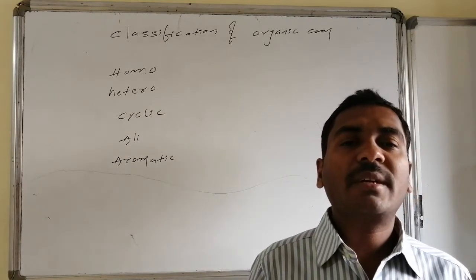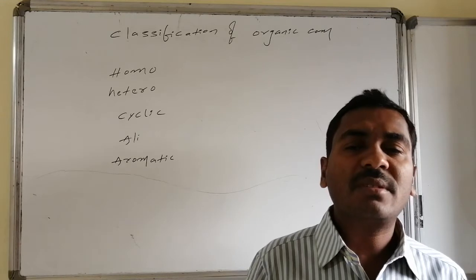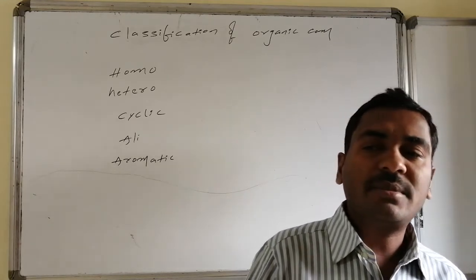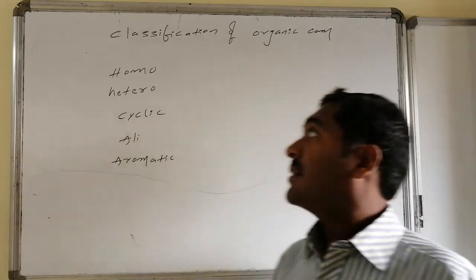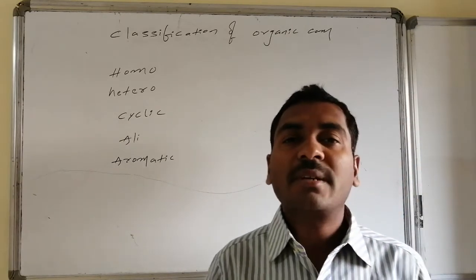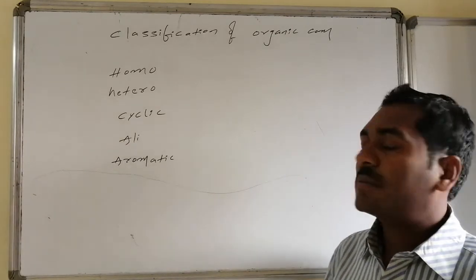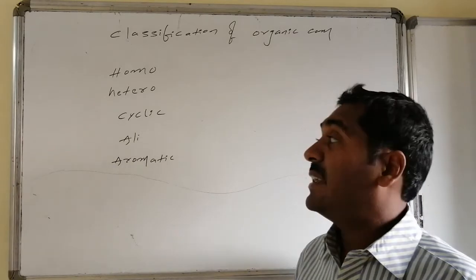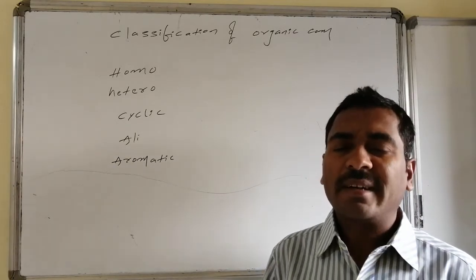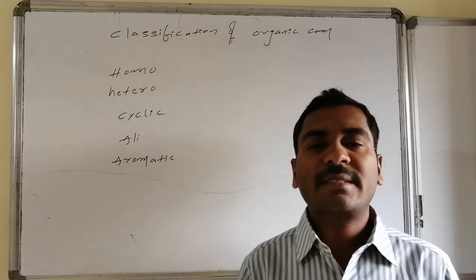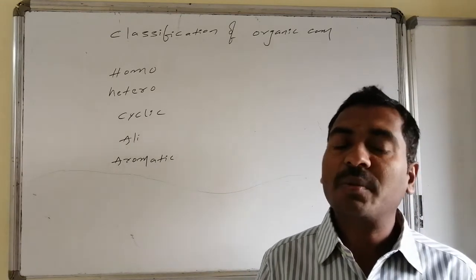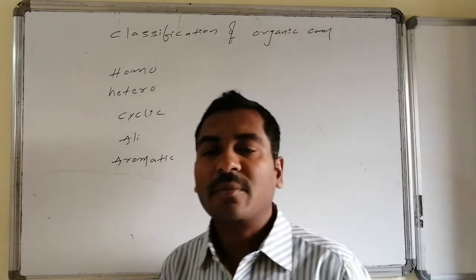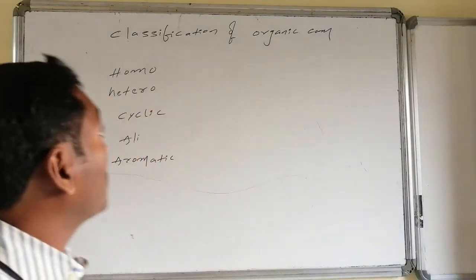Before going to the classification of organic compounds, there are some technical terms related to the classification, and here we will come across the words like homo, hetero, cyclic, alicyclic, followed by aromatic. Let us have a brief one-word discussion related to these things, then we will focus our attention towards the classification of organic compounds. The first word, homo.